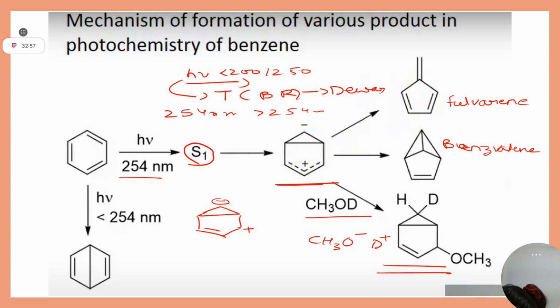Ma'am, this zwitterionic intermediate, that allylic carbocation. We write one carbon as a double bond and the other carbon as an allylic carbocation, then that positive and negative will form a bond and we will get benzene.